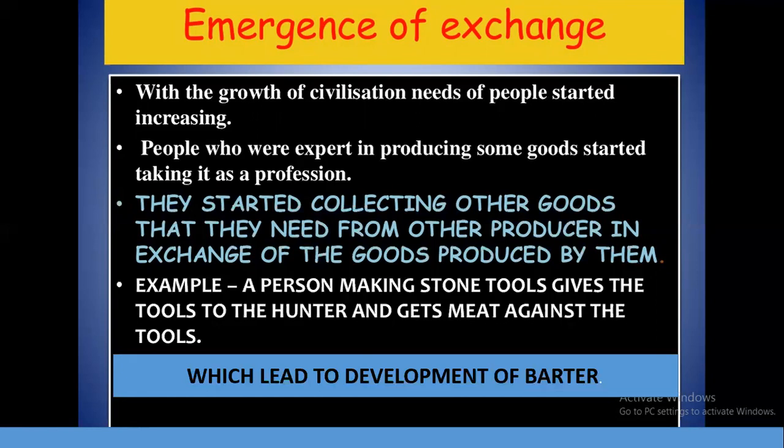So he will exchange his clothes for those goods from the other person, or any other items which he needs for making his goods from the other producer.